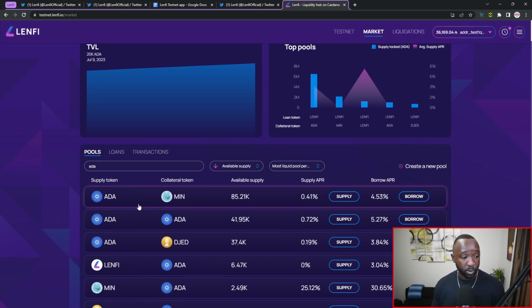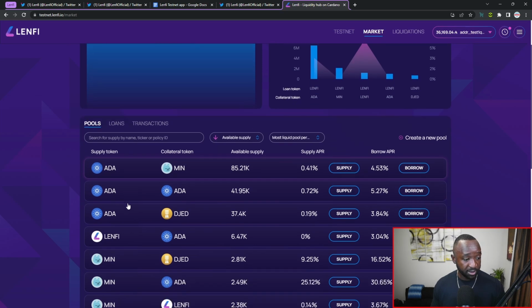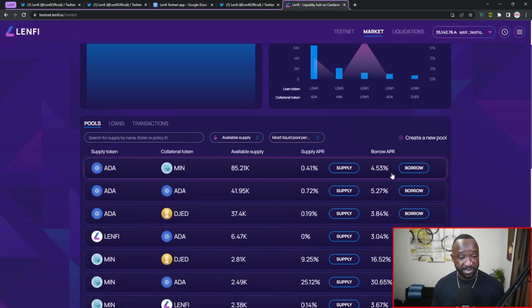So let's say that we want to borrow out of, let's see here, I'm going to remove this filter, out of the ADA and min pool, which right now we can see that the borrow APR is going to be 4%. So I'm going to have to put up some of my min tokens, which I do have in my wallet, in order to borrow ADA. So I'm going to click on borrow.